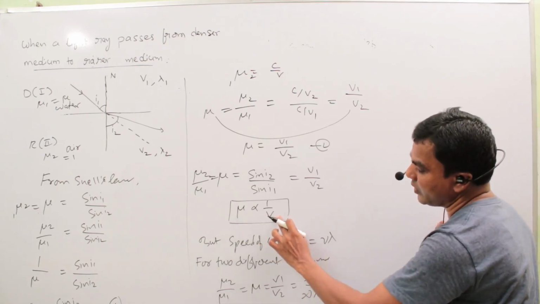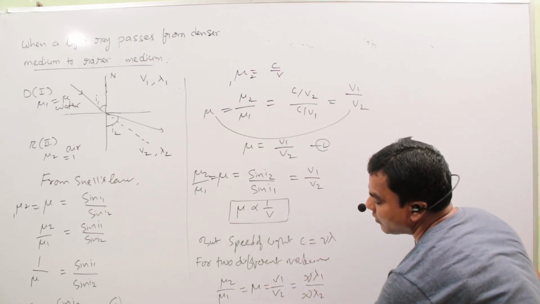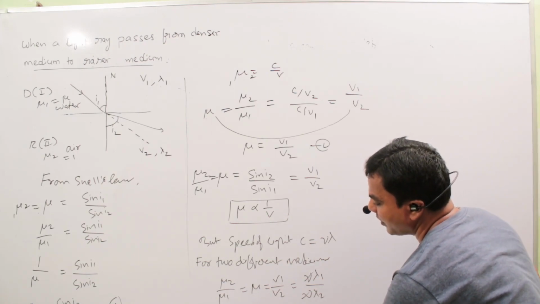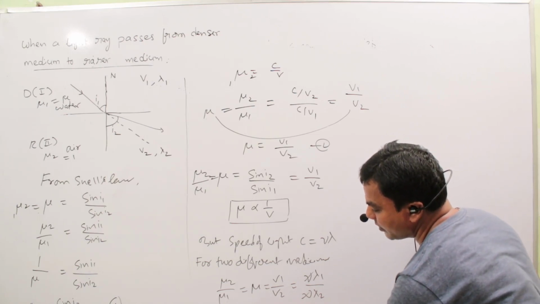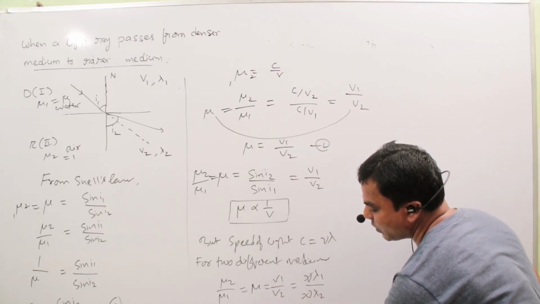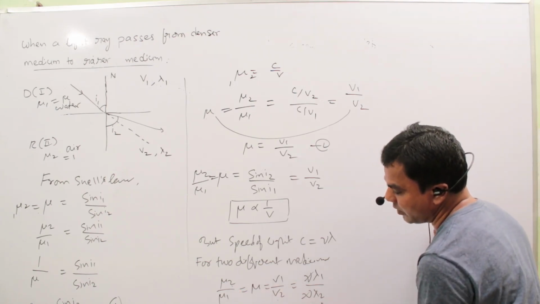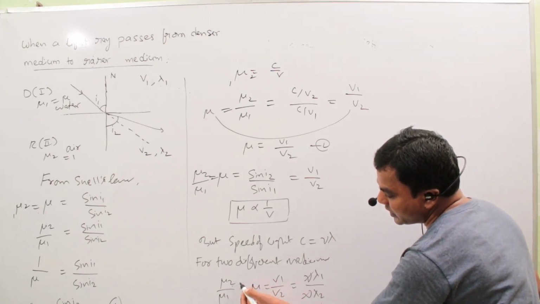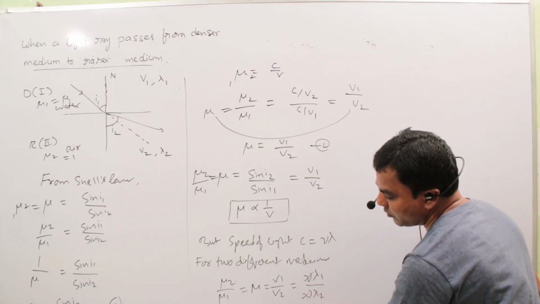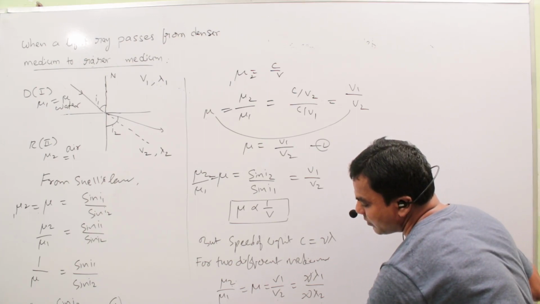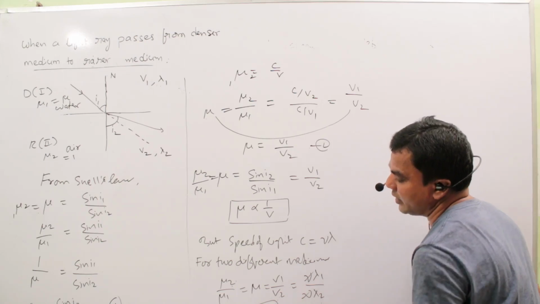Since mu is inversely proportional to V, and V is proportional to lambda, mu is inversely proportional to lambda. This is the relation between the refractive index of the material and the wavelength of the light waves.